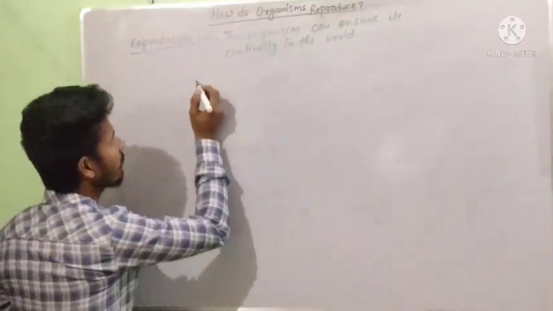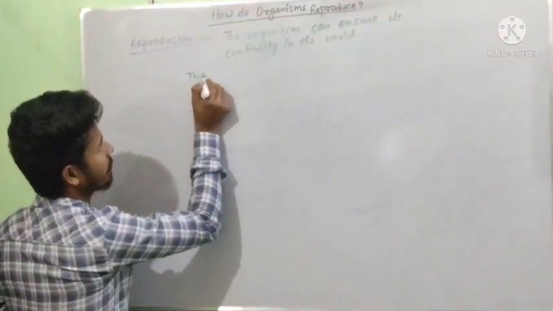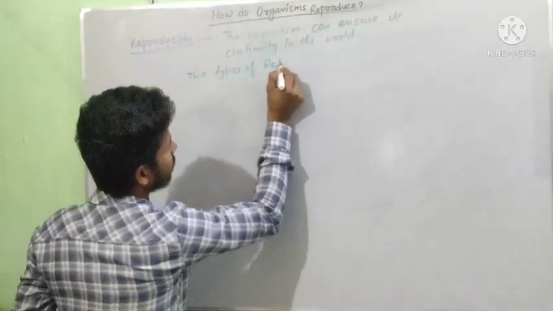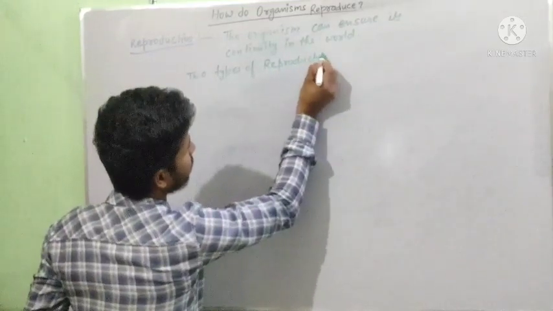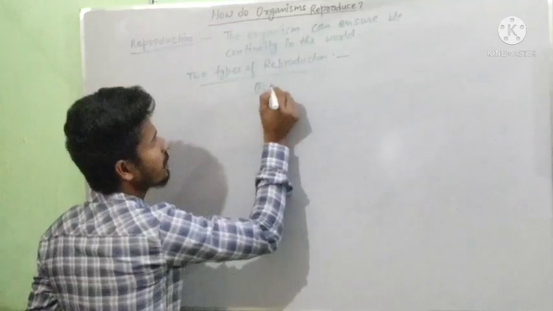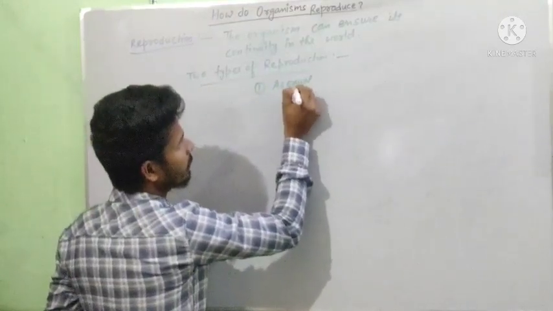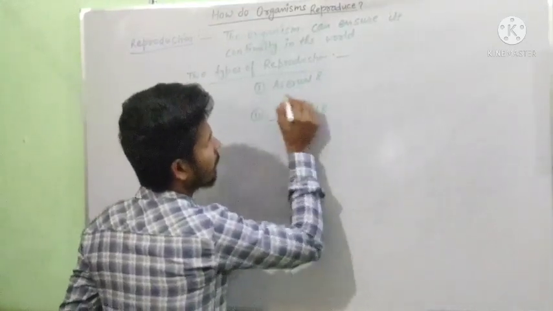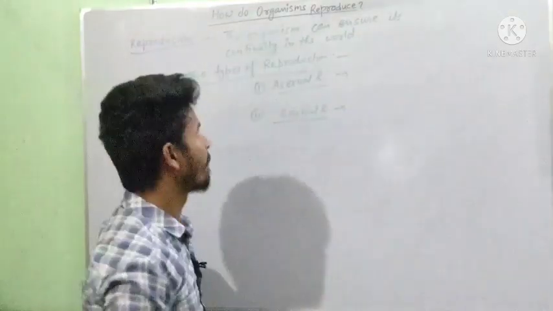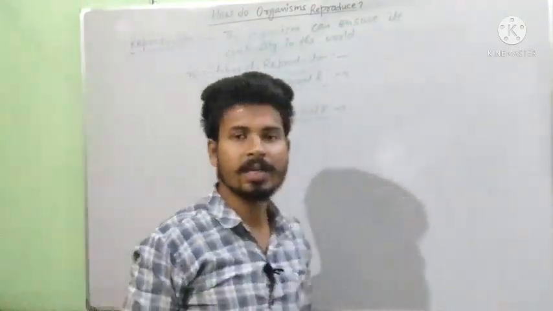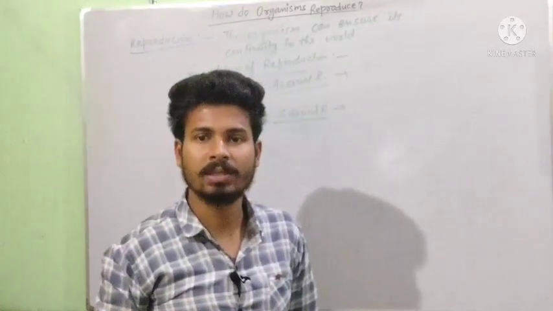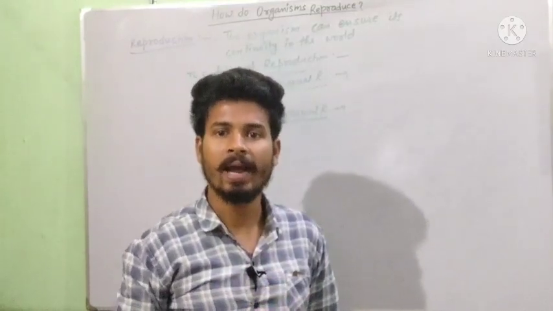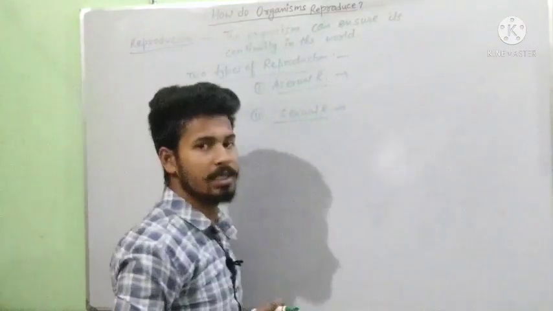Now we had studied that there were two types of reproduction. They were the first asexual and the second sexual. In the asexual reproduction we had studied that the process or the mode of reproduction in which a single parent is involved under it and no fertilization occurs in this process.